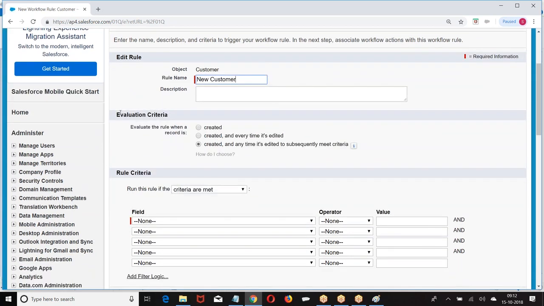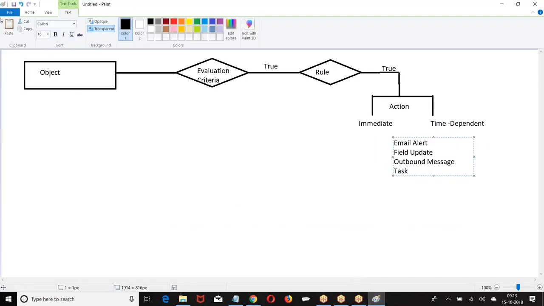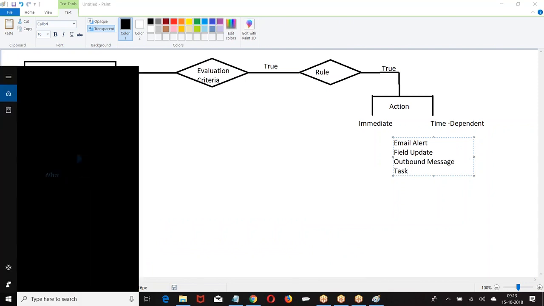Now, what was the evaluation criteria we had? Created every time. Out of these three, I was supposed to choose any one option.